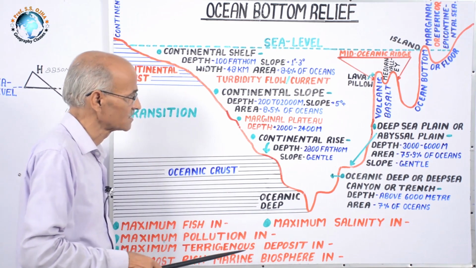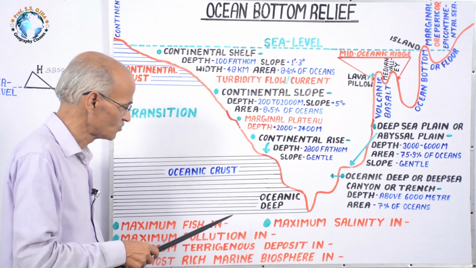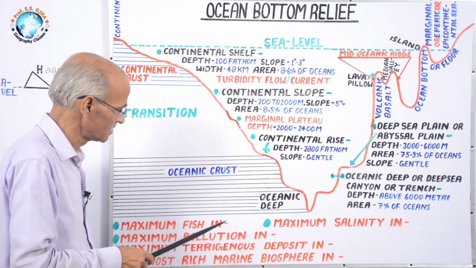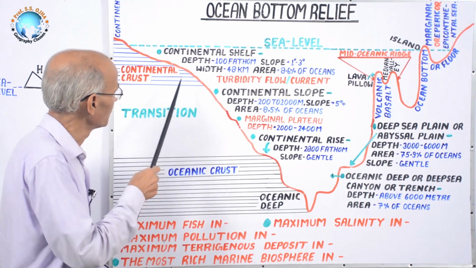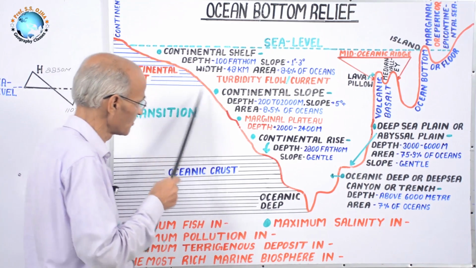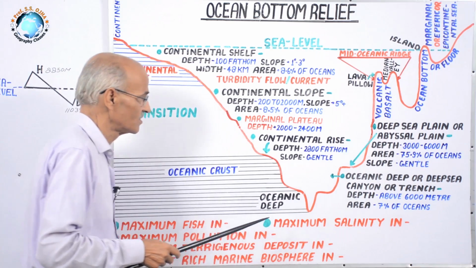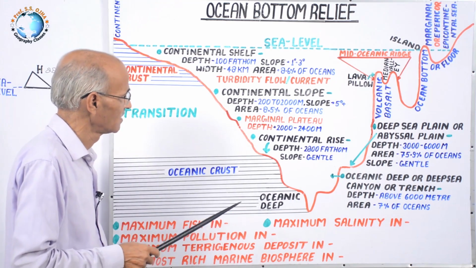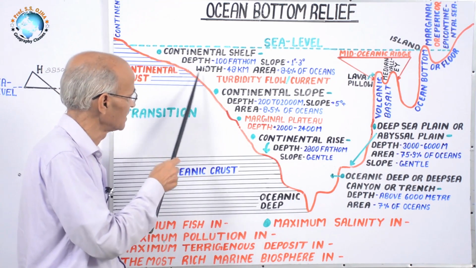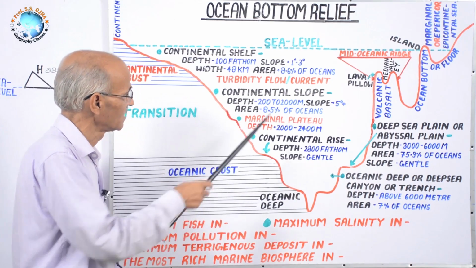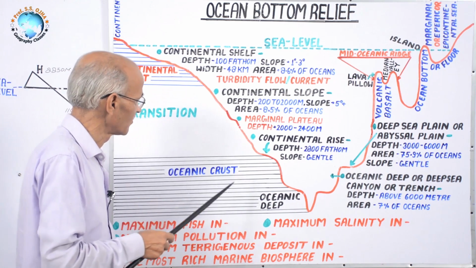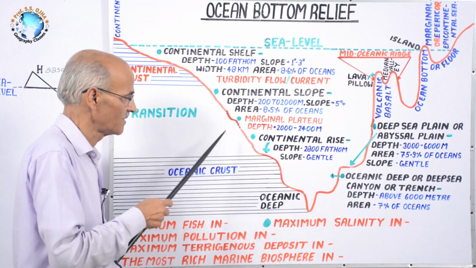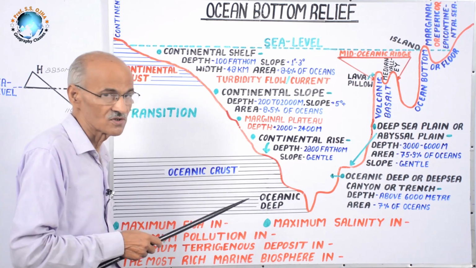Thus these are some of the questions which you should answer and discuss in detail. And if your concept of ocean bottom relief with two approaches is clear, the first approach is with increasing depth, their names, depth and characteristics, and the second is its tectonic approach, then you can make a number of applied questions.